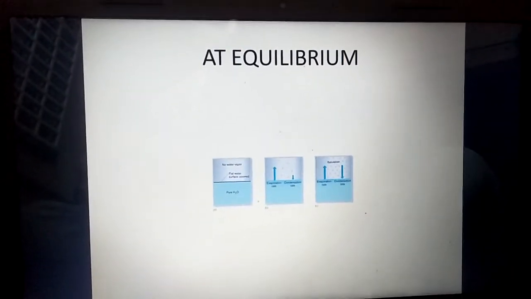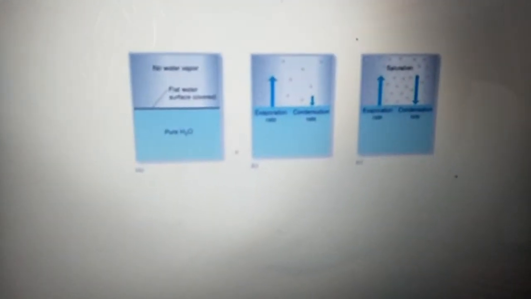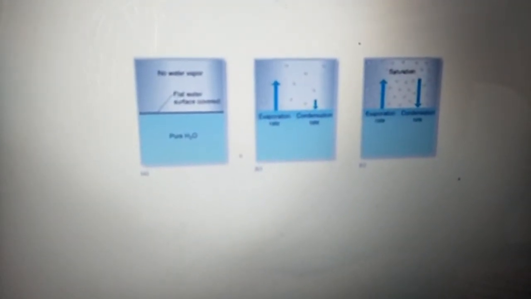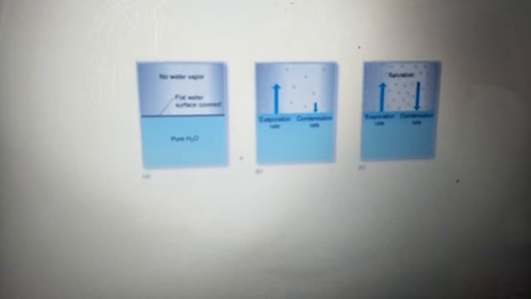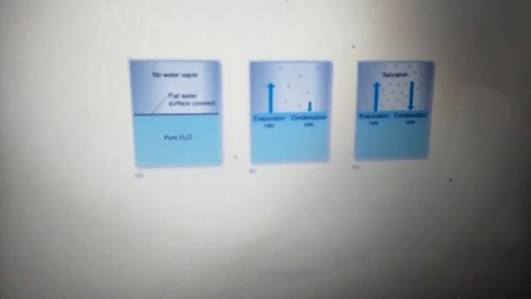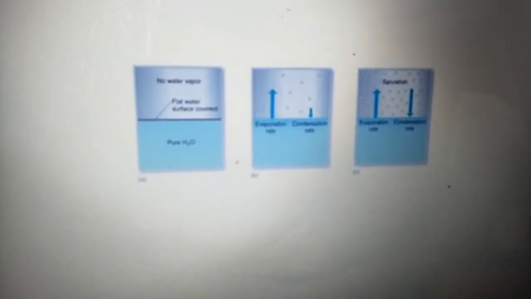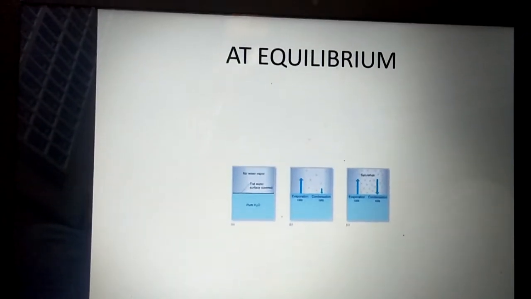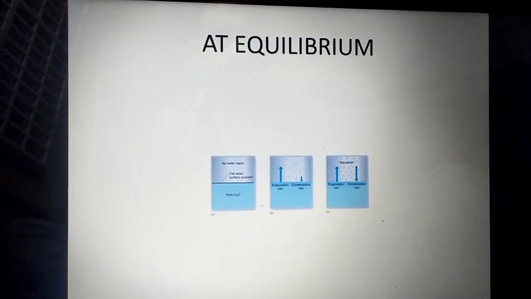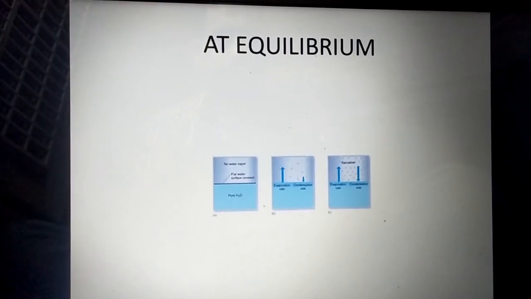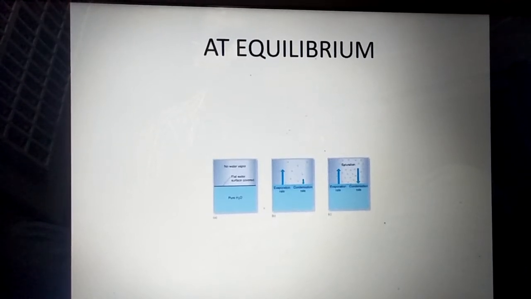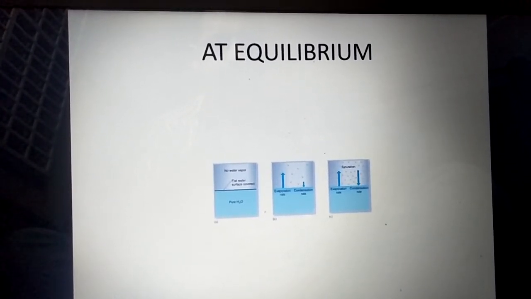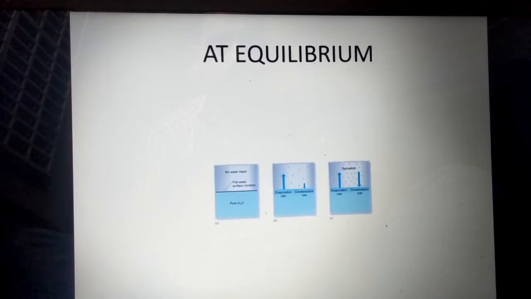Now, look at the figure. There is an equilibrium between evaporation and condensation. We have already discussed that vapor pressure is the pressure exerted by vapors at equilibrium. What type of equilibrium? Equilibrium between evaporation and condensation. When the rate of evaporation becomes equal to the rate of condensation, we can say that it is an equilibrium state. At this state, the pressure exerted by vapor on the surface of the liquid is known as vapor pressure.